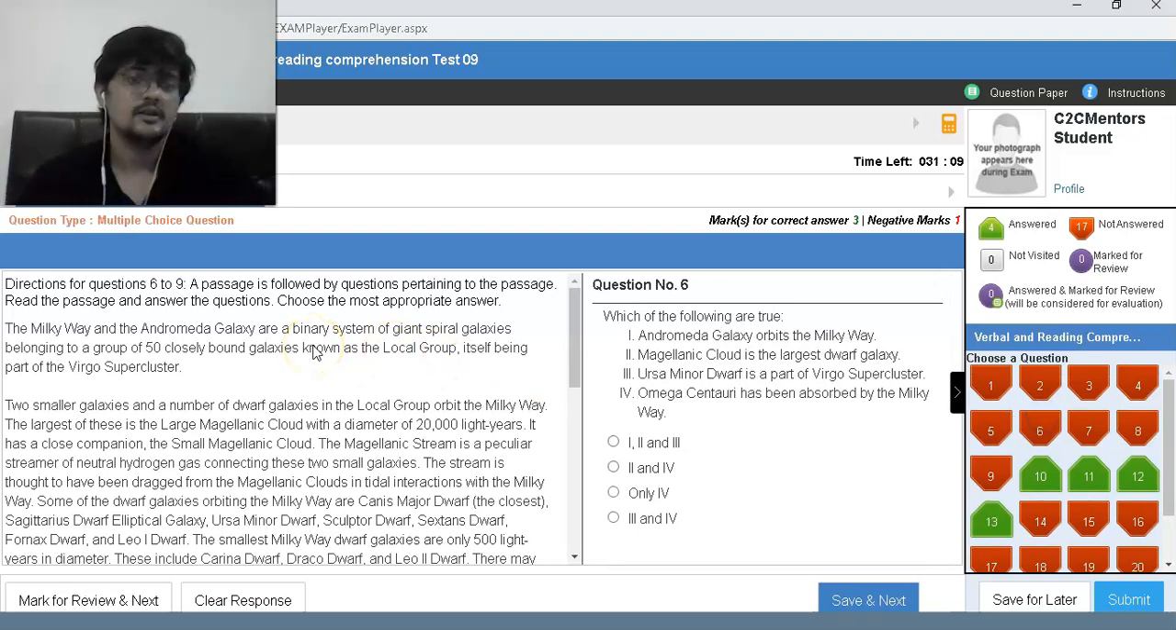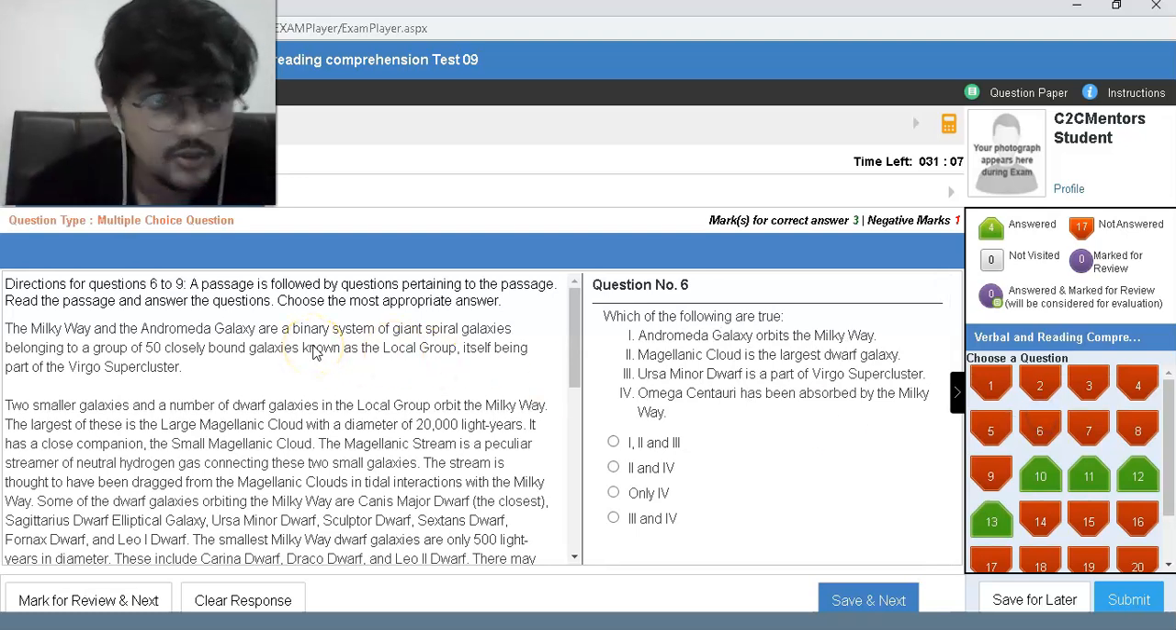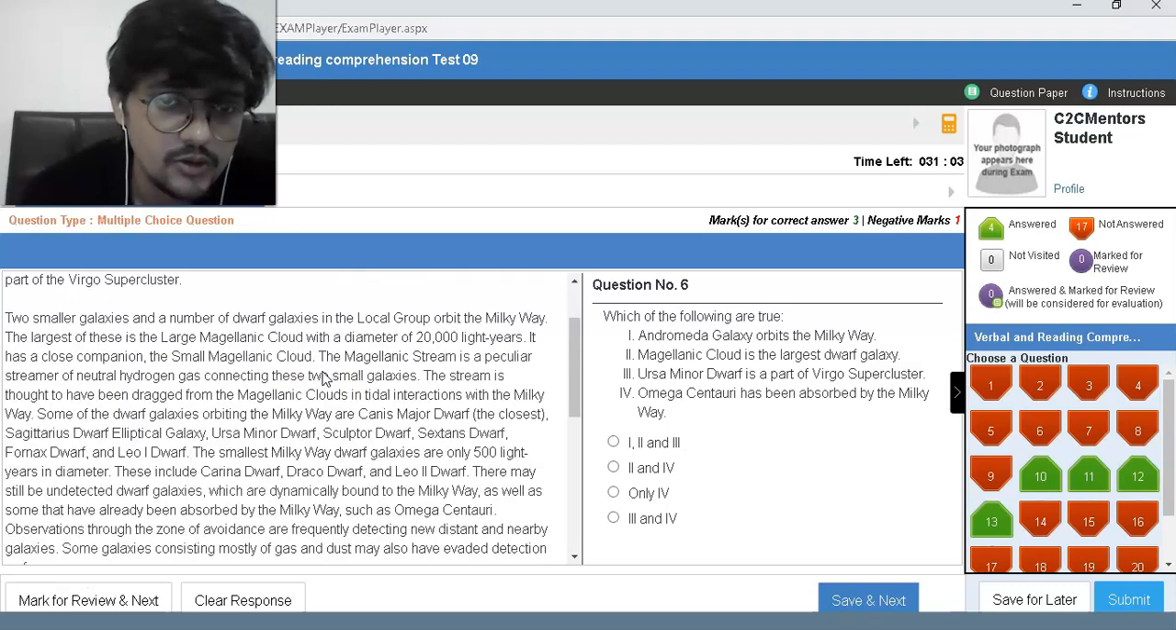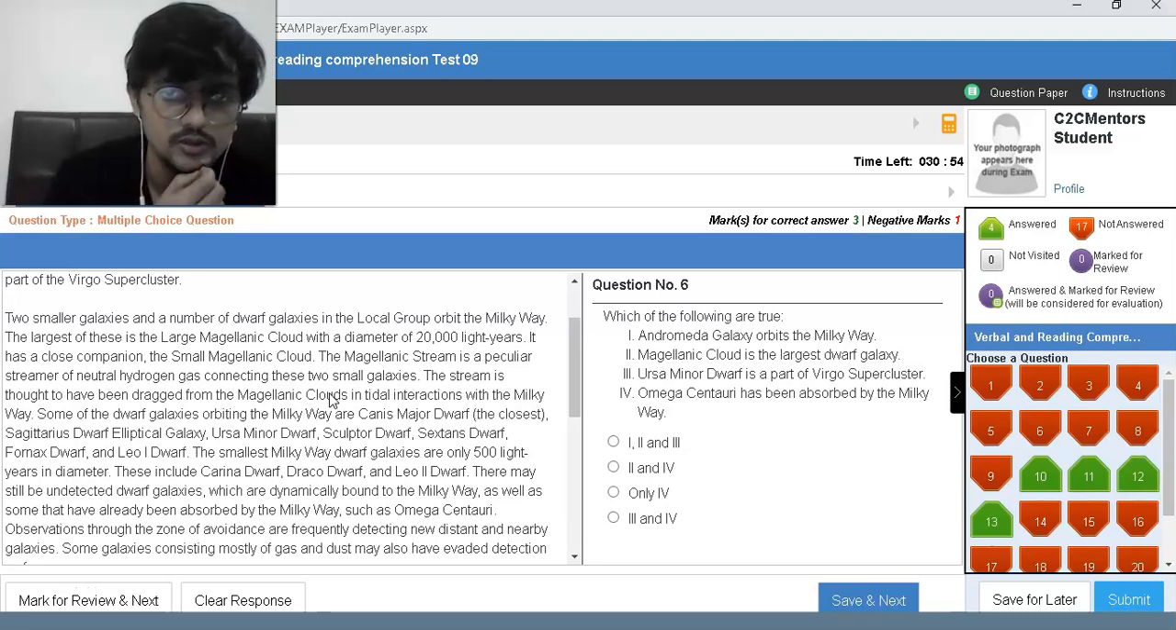The Milky Way and the Andromeda Galaxy are a binary system of giant spiral galaxies belonging to a group of 50 closely bound galaxies known as the Local Group, itself being part of the Virgo Supercluster. Two smaller galaxies and a number of dwarf galaxies in the Local Group orbit the Milky Way.